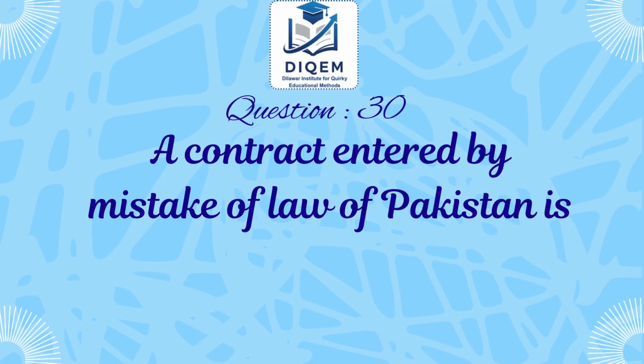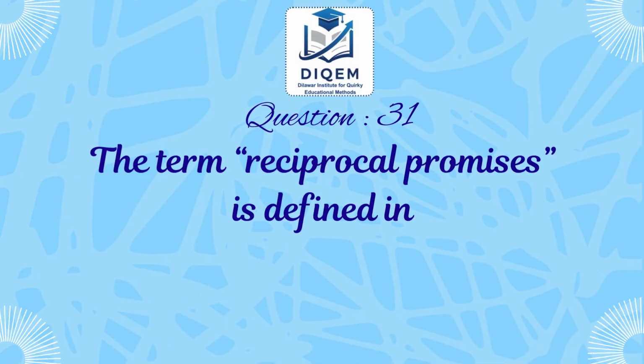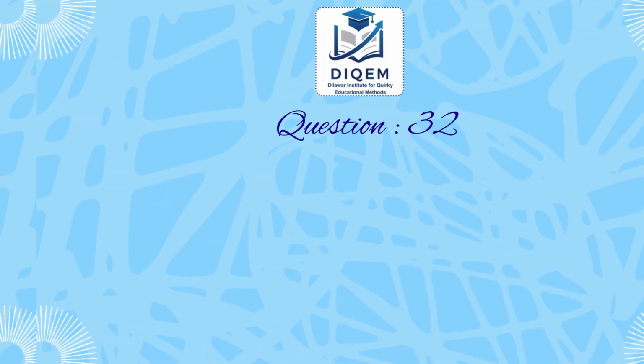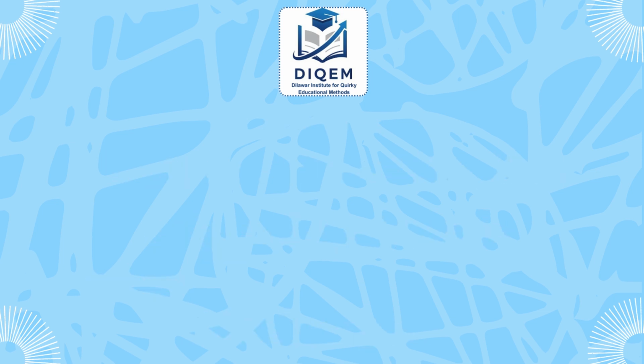Next, a contract entered into by mistake of law of Pakistan is? Answer: valid. Next, the term reciprocal promises is defined in? Answer: section 2(f). Next, in case of novation, the original contract is? Answer: discharged.